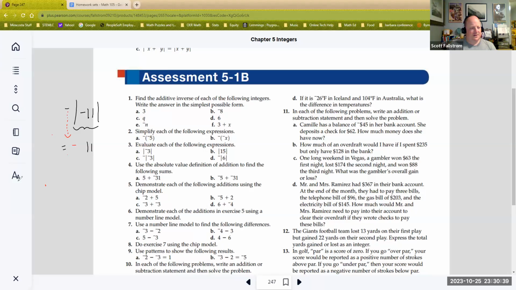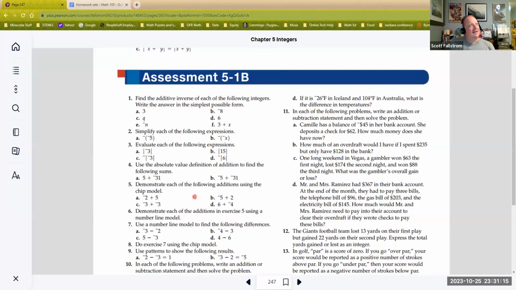Let's see here, 7, 8. Let me clear all these. Demonstrate using a chip model. So when it says demonstrate using the absolute value definition, then this one you would say, okay, I need to take the absolute value of each and find out which one has a larger absolute value. In this case, absolute value of 31 is larger. And then I would say, oh, but that means I would do subtraction between the numbers as if they were both positive numbers, and then I would use the sign from the larger. So I'd use the negative because this one over here is negative.